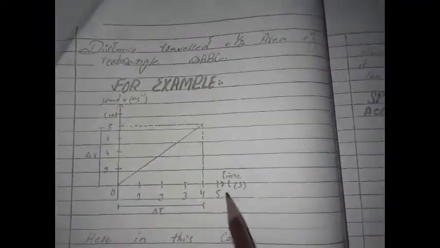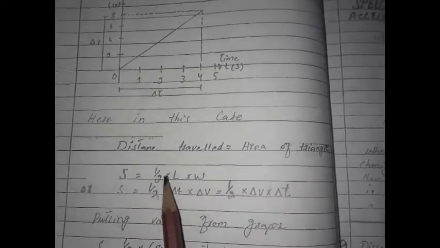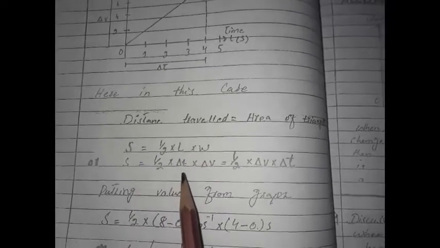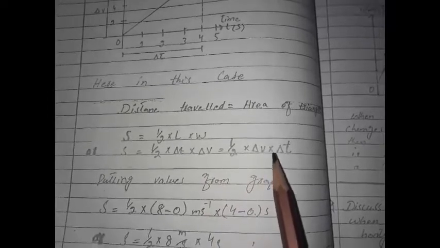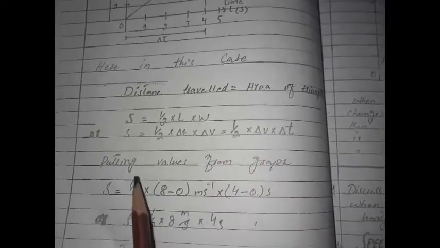For example, this is the graphical representation. Here in this case, distance traveled is equal to the area of the triangle. S is equal to half multiplied by L multiplied by W. S is equal to half multiplied by del T multiplied by del V, which is half multiplied by del V multiplied by del T.